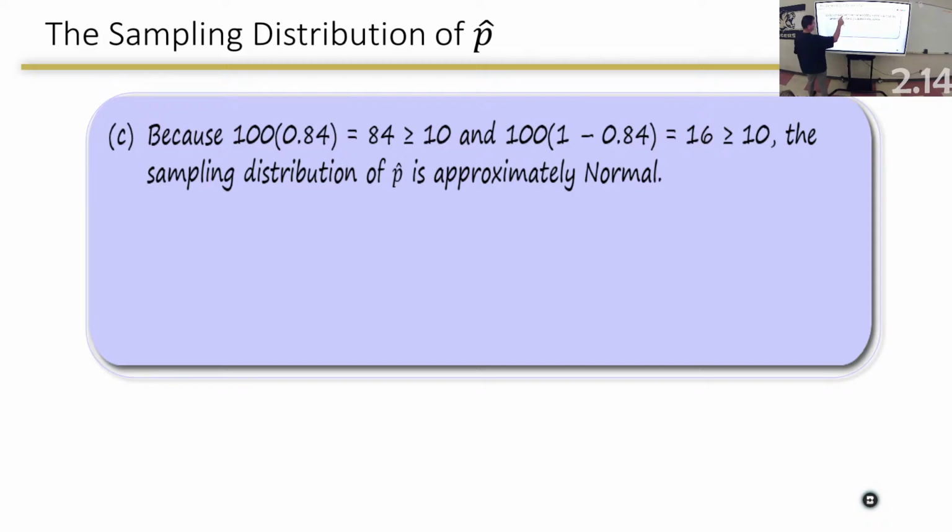Because 100 times 0.84 is 84, which is greater than or equal to 10. And 100 times 1 minus 0.84 is 16, which is greater than or equal to 10. The sampling distribution of p hat is approximately normal. Do I expect you to write it just like that? No. If you write it like that, you're going to be really, really good, though. Because that's what we're talking about: the sampling distribution of p hat. Questions?